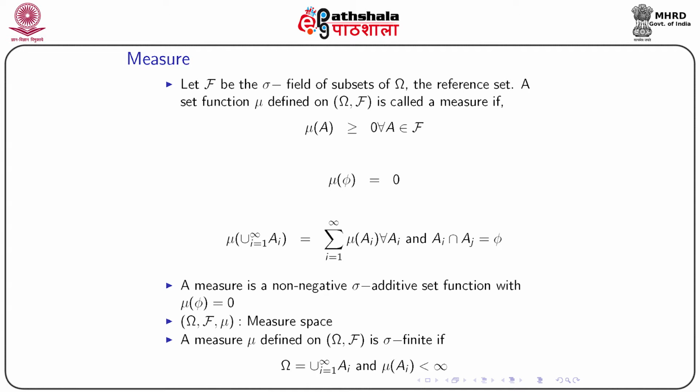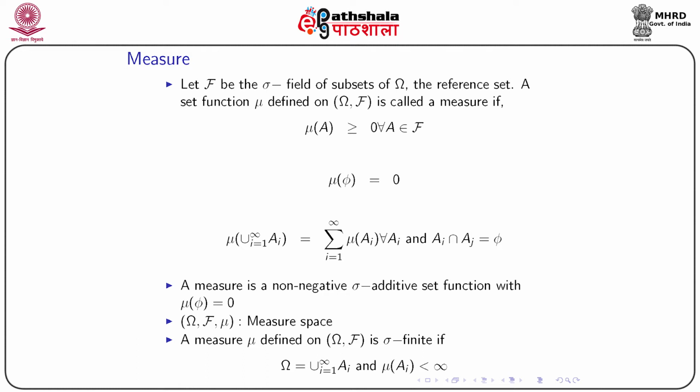First condition is that mu(A) is greater than or equal to 0 for all A belonging to the sigma field. That means measure is non-negative. Second condition is that if we are considering a null set, then the measure of a null set will be 0.